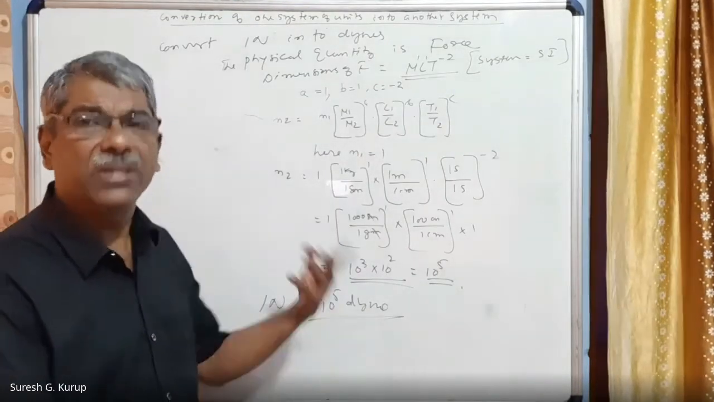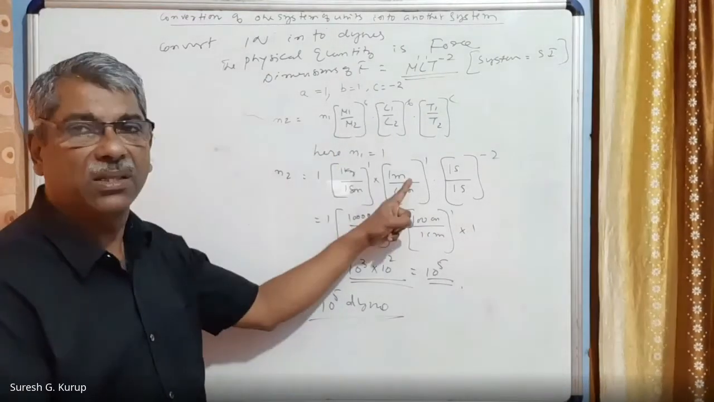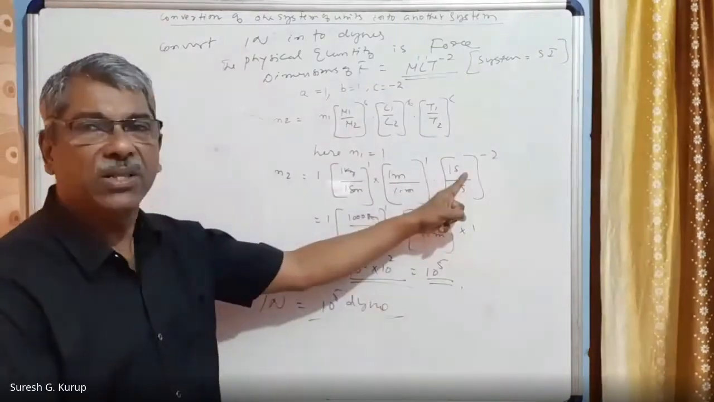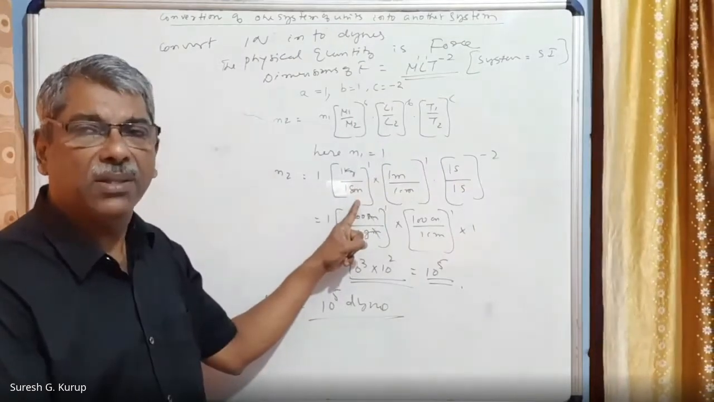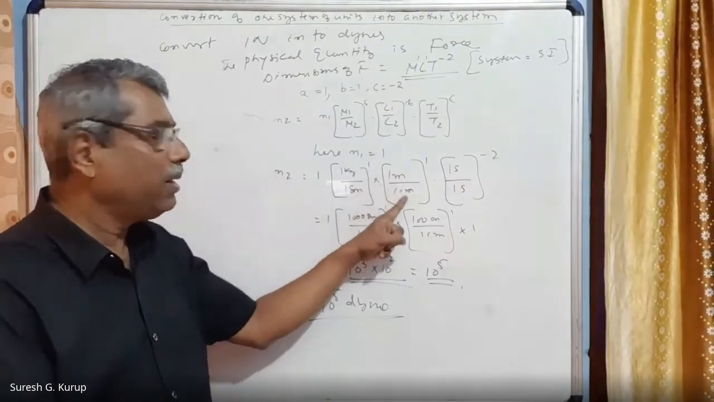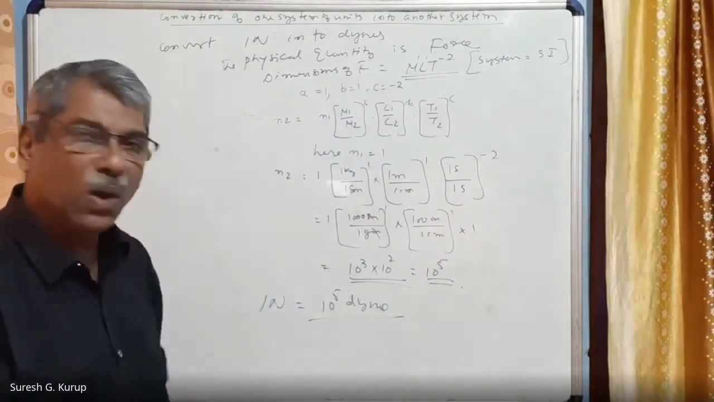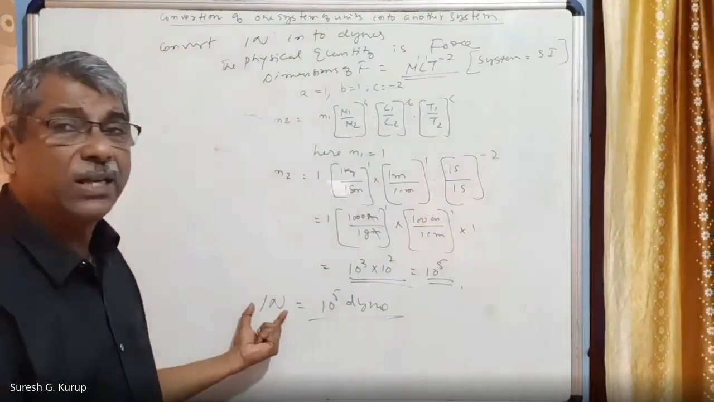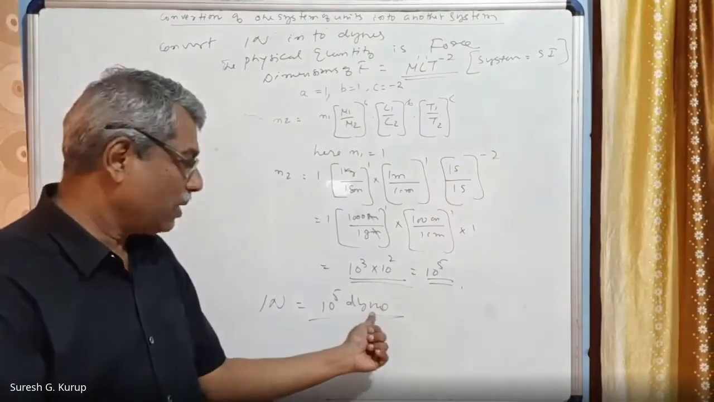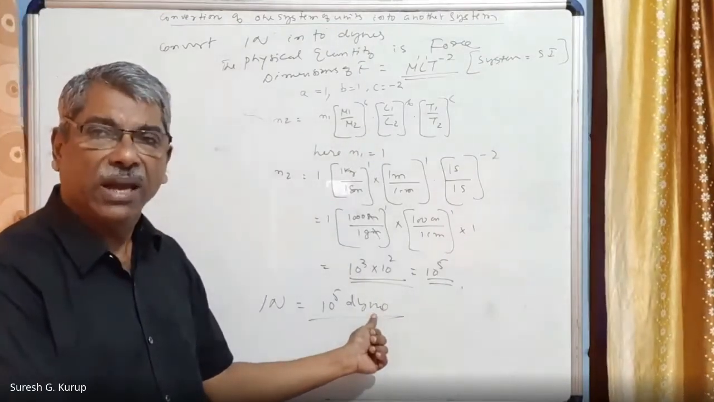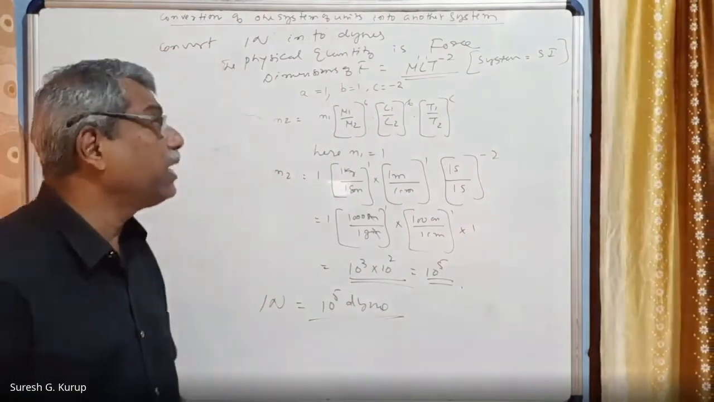The given system is SI system. Therefore, mass in the SI system is kg, the length in the SI system is meter, and time in the SI system is second. And the new system is CGS system. Mass in the CGS system is 1 gram, the length is centimeter, and the time is second. In that way, we have converted 1 Newton. That means N2 in the CGS system is 10 raised to 5. In the CGS system, the name of the force unit is dyne. Therefore, 1 Newton is equal to 10 raised to 5 dyne.